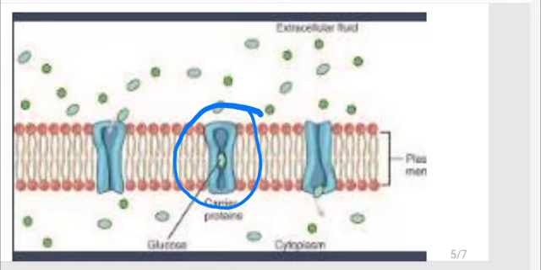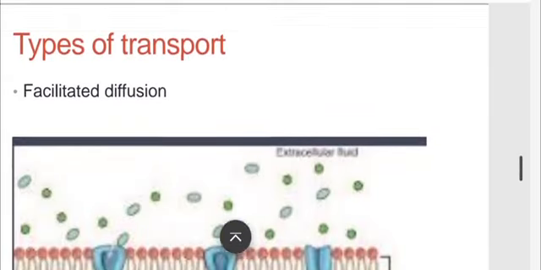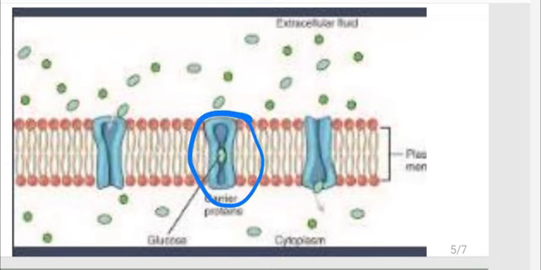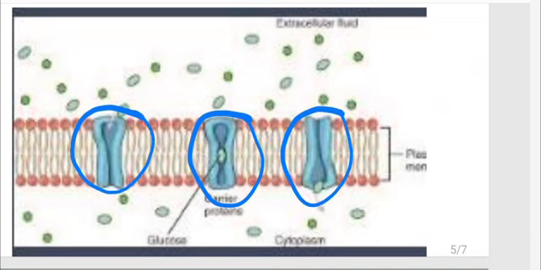So if you can see the red dots and the red dots, this is the layer that we just discussed here up. So these carrier proteins are embedded in the phospholipid bilayer, and they're specific to the type of substance that it will carry. For example, this carrier protein is for sodium, this one is, let's say, chlorine, this one is for another substance. So each one is specific, and they will allow the substance to move from a region of higher concentration, which is this side.